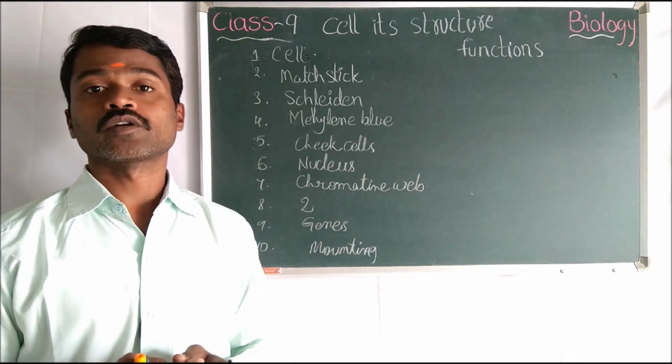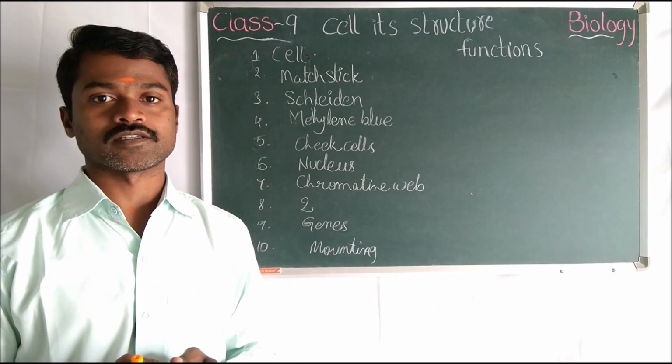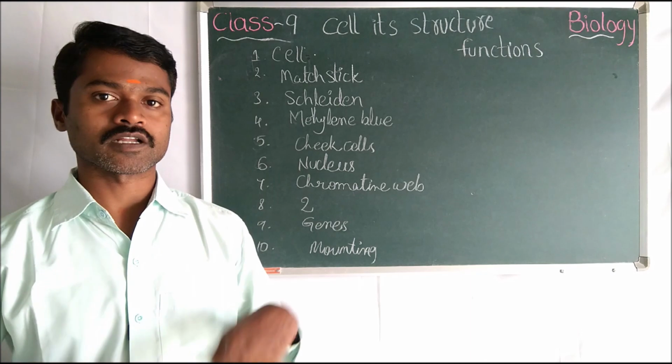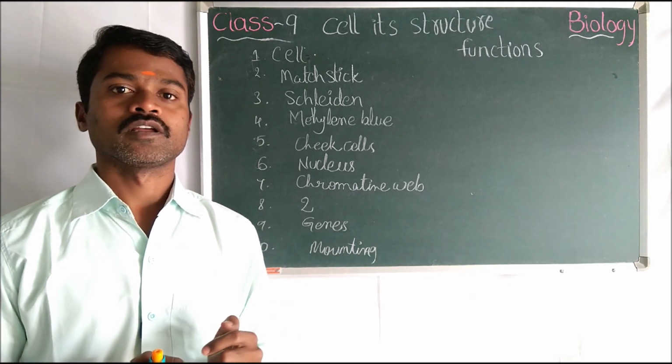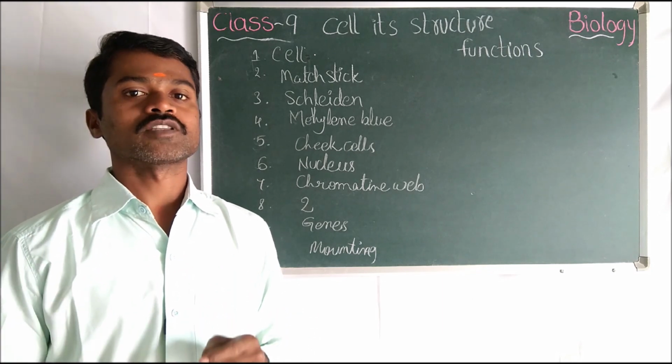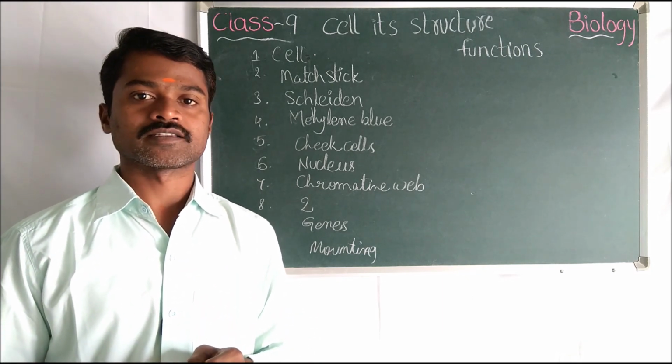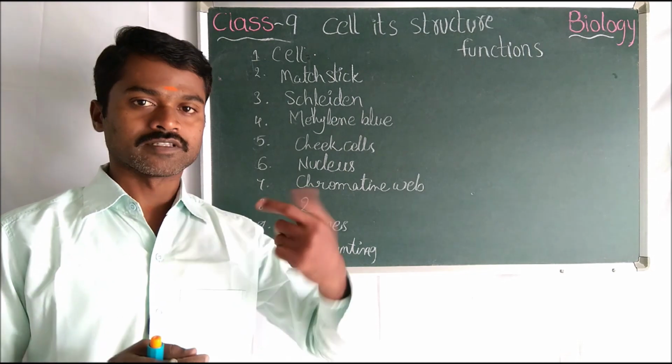Now come to who gave the word cytoblast for the nucleus? Schleiden. He said new cells arise from the cytoblast itself. But afterwards, one scientist proved that new cells arise from the pre-existing cell. Okay, we'll see who it is.